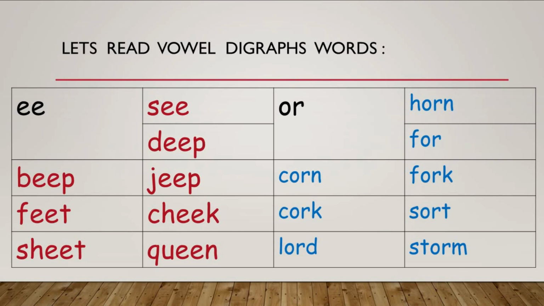K, O, N, corn. F, O, K, fork. K, O, K, cock. S, O, T, sort. L, O, D, lord. St, stir. O, M, storm.